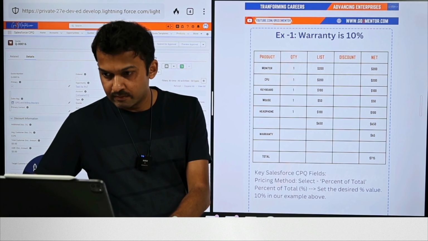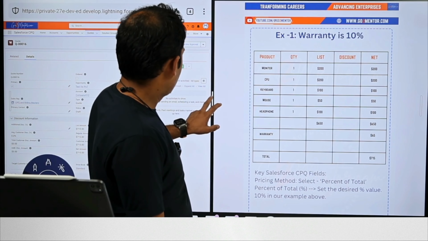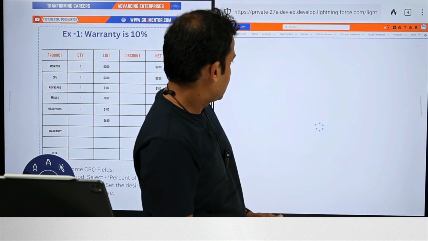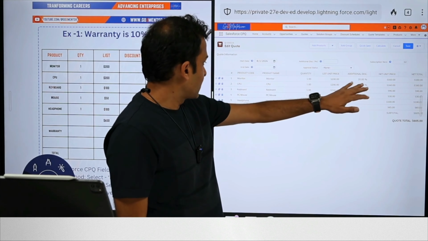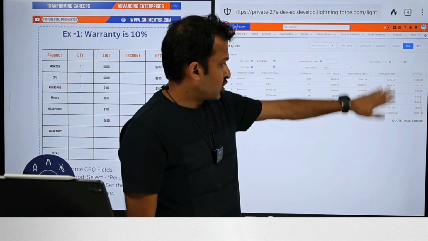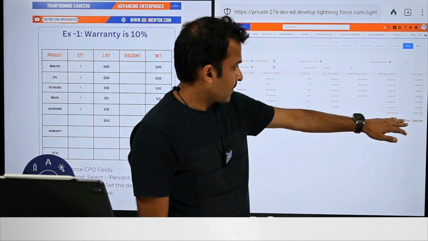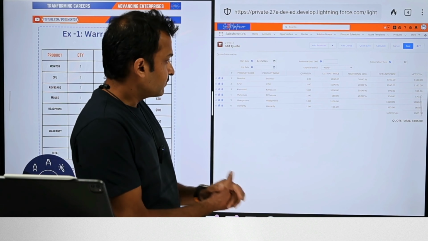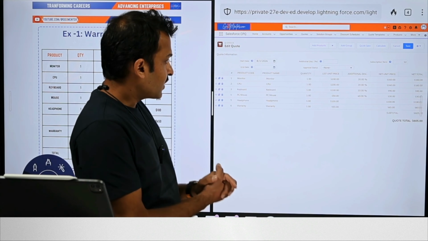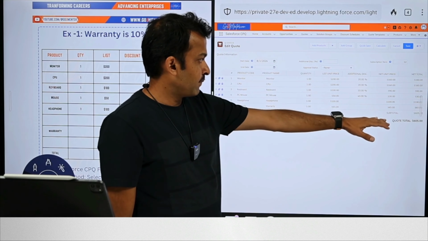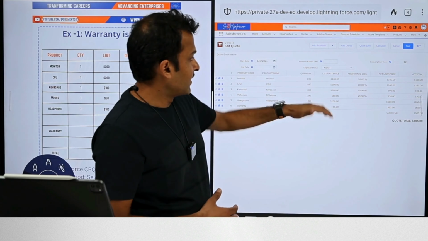Okay, so now if I were to pull the quote up again, given a 20% discount on monitor and CPU, 10% on the keyboard, 40% on the mouse, the total here now is 605. So this is now different from the 715 that we saw earlier. One thing to note is the warranty price is still keeping the total of the list price. So it's saying $65 because it is considering the list price for calculation.